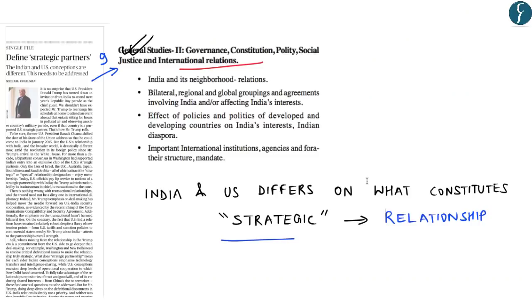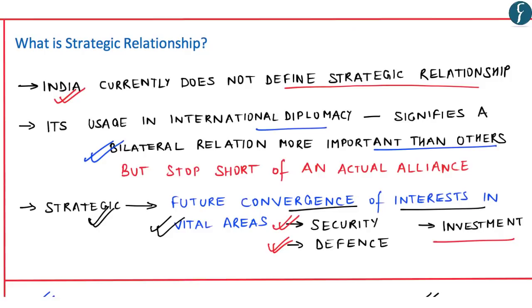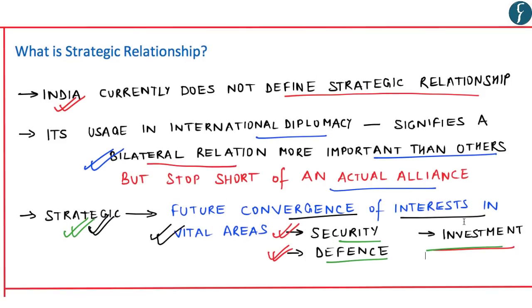Thus, in this particular article, it was important to understand about this strategic partnership, whose usage in international diplomacy signifies a bilateral relation more important than others, but stops short of an actual alliance. And strategic relationship implies a future convergence of interest in vital areas such as security, defense, as well as investment. Hence, in this aspect, the article becomes extremely important.